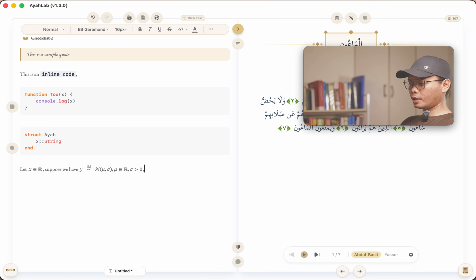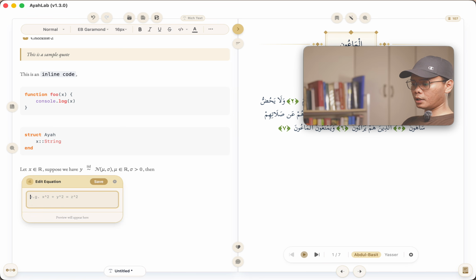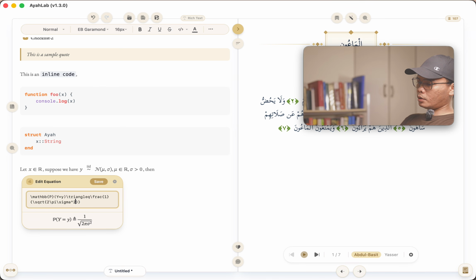So another mathematics. If I now have to write the inline, I could just again go to the next line and then press / and then math block, right? And then I could say probability of y equal to small y, oh sorry about that, y equal to small y is now equal to frac 1 over square root of 2 pi sigma square.